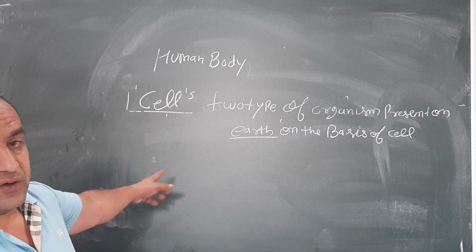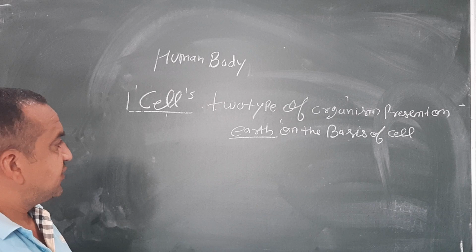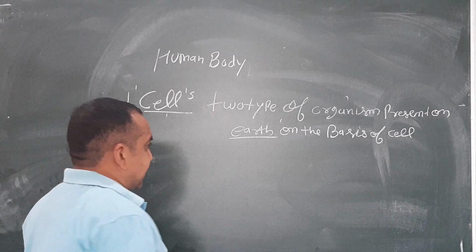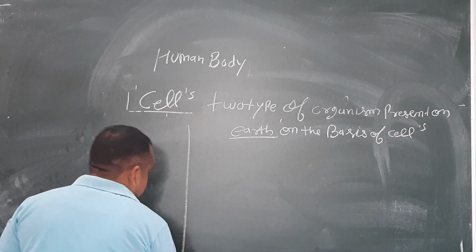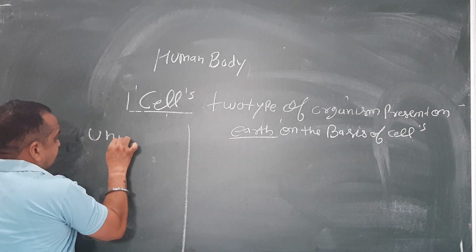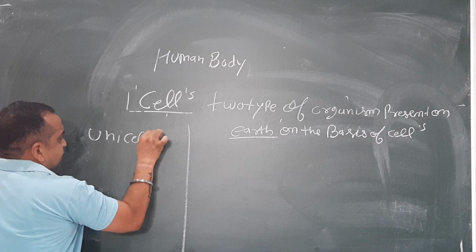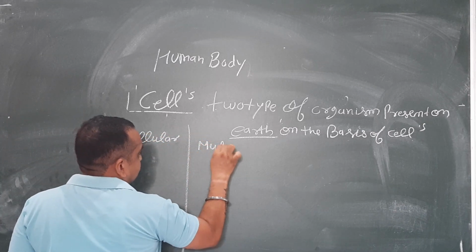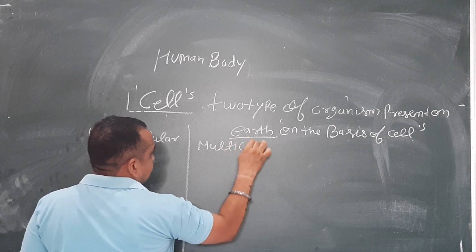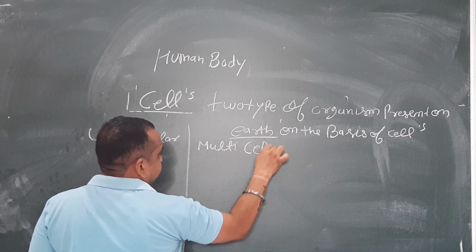There are two types of organisms present on earth on the basis of cells, known as unicellular and multicellular.